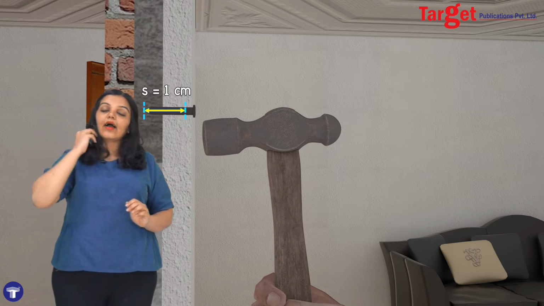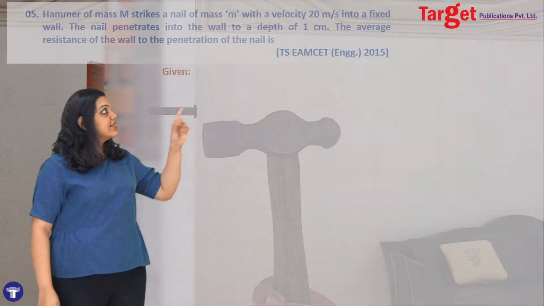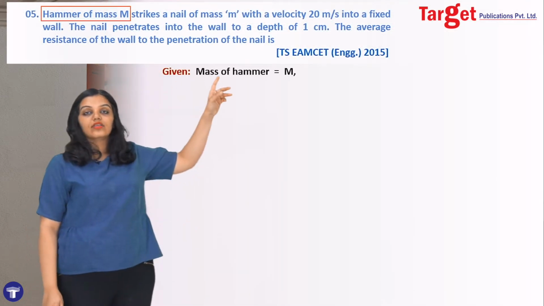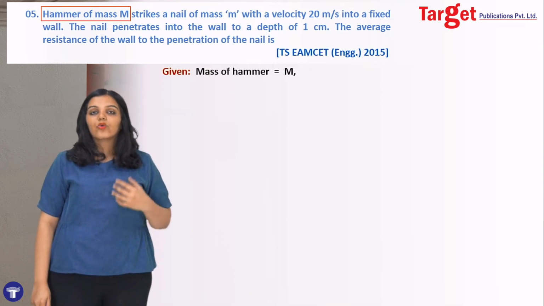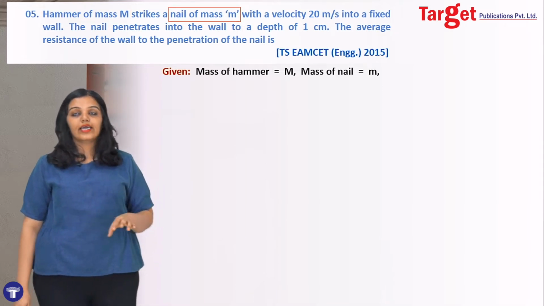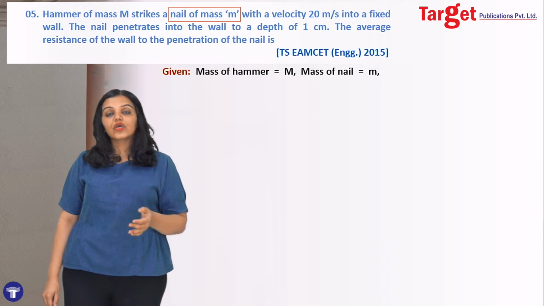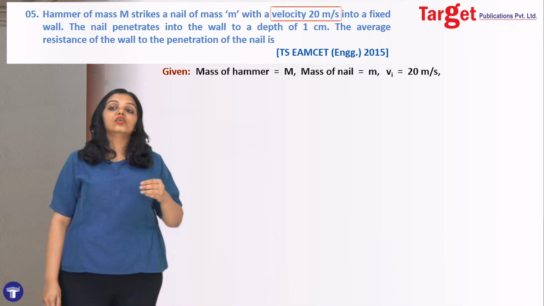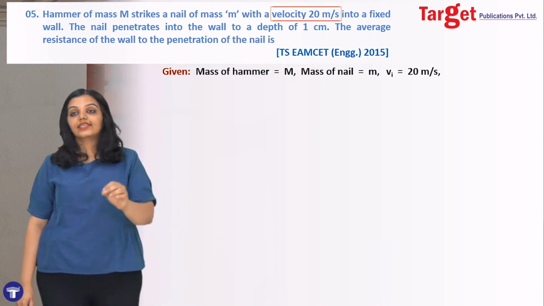Now what exactly happens in the sum is that we have been given certain data, and let's write that down. So we have the hammer of mass capital M, so I write down that the hammer mass is capital M. We have been told that the mass of the nail is small m, so I write that down as well. Next, we have been told that this nail goes inside the wall with a velocity of 20 meter per second, so I write that down as well.